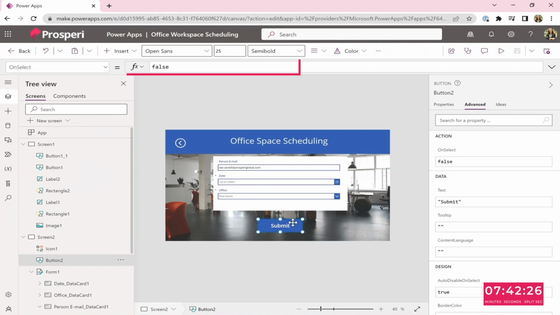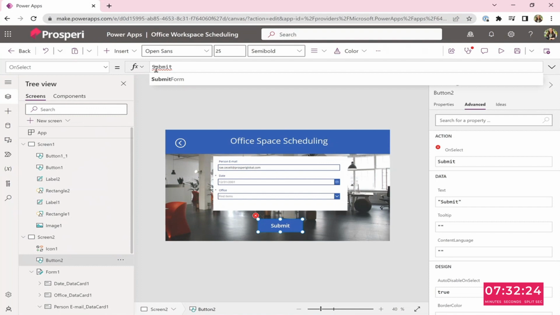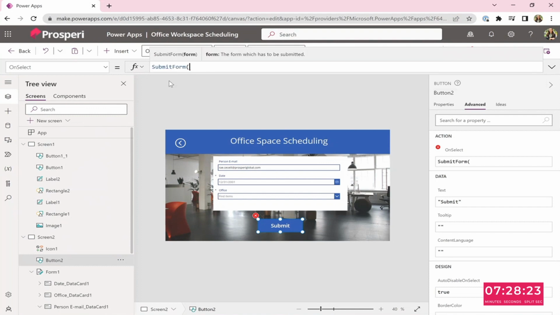So you're going to change that false into SubmitForm. And Form1, which is the name of this form. Close parentheses. Great. Semicolon.